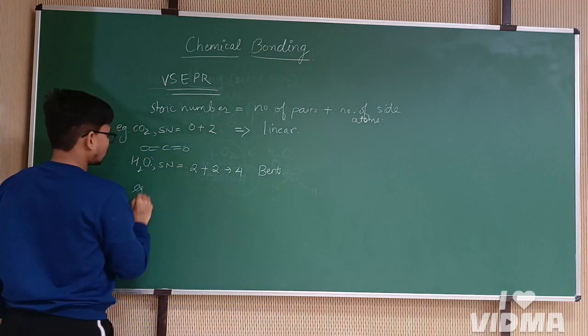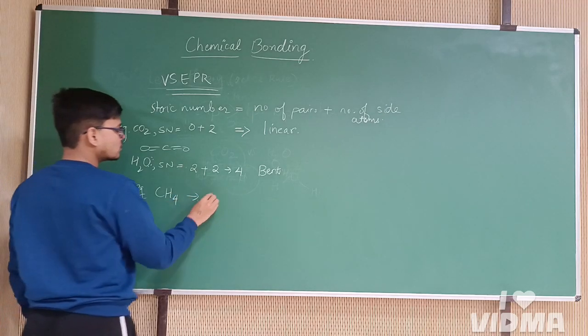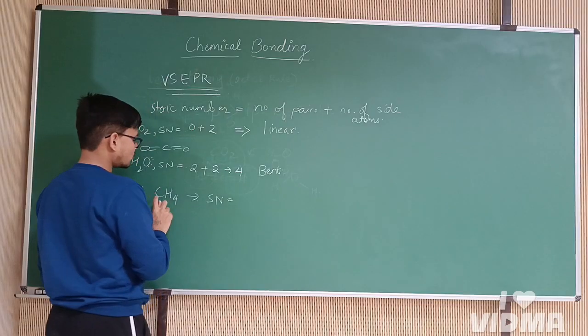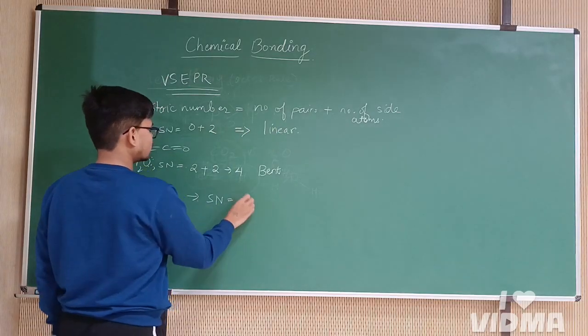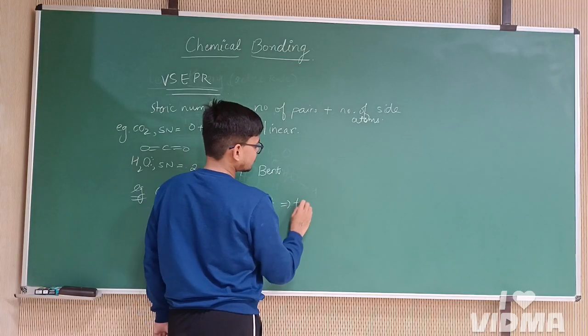Let's take the example of CH4. The steric number for CH4 will be: number of lone pairs on carbon is 0, and number of side atoms is 4. So it will have a tetrahedral structure.